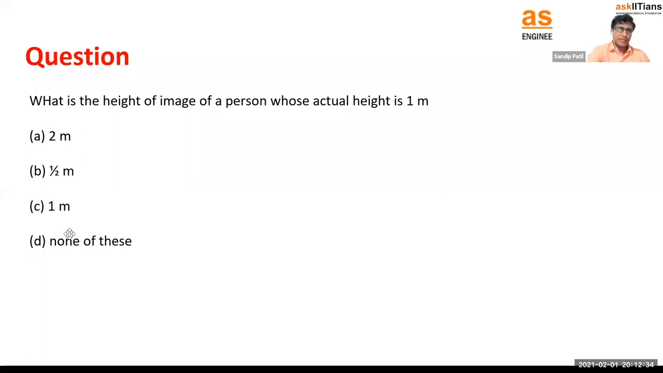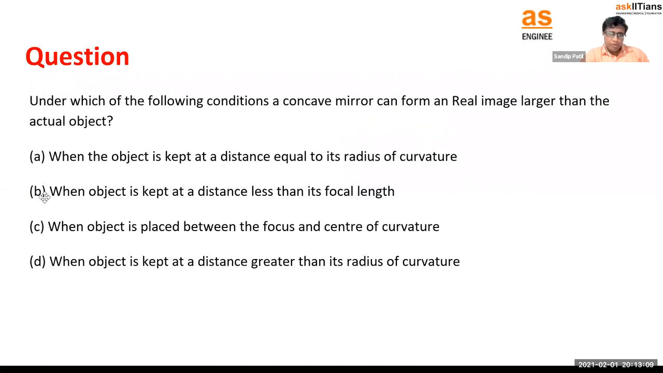Okay, let's try to solve some questions now. Consider this: what is the height of the image of a person whose actual height is 1 meter, in a plane mirror? So he's looking into the plane mirror, right? What will be the height? We know the plane mirror doesn't change anything, right? So whatever is the actual height of the person, the image height will be the same. So can I say it is 1 meter, right? Very simple. Then, under which of the following conditions can a concave mirror form a real image larger than the actual object?